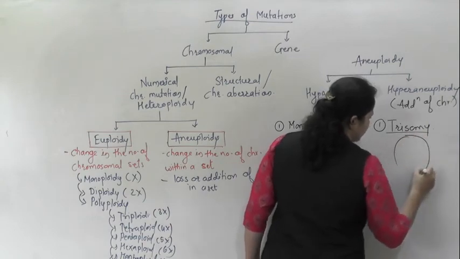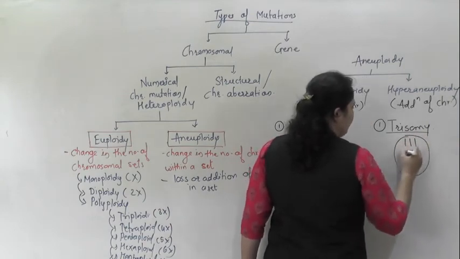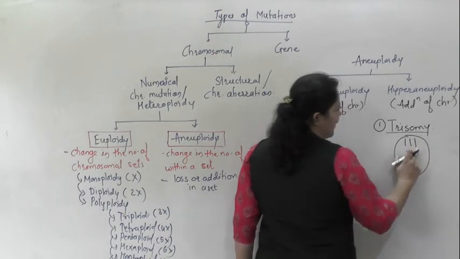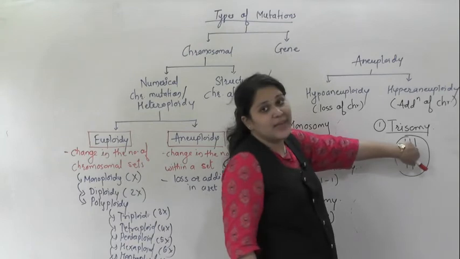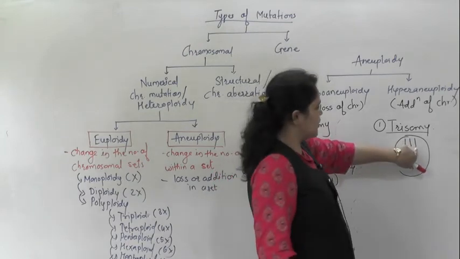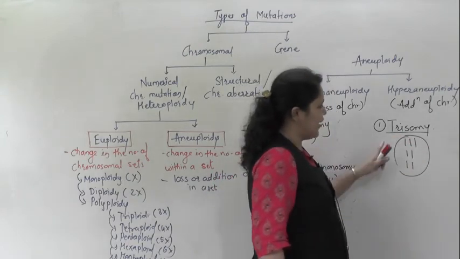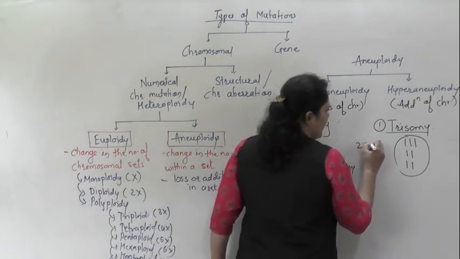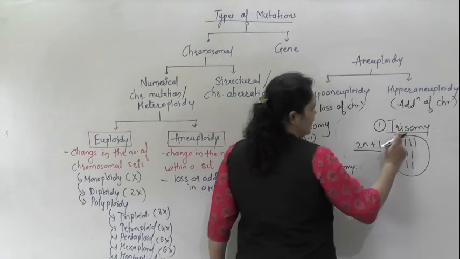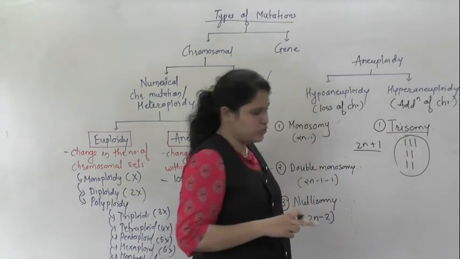In case of trisomy, one pair has one extra chromosome. So here you can see in the first pair there is an additional chromosome. This condition is known as trisomy. This trisomy is written as 2n plus 1.